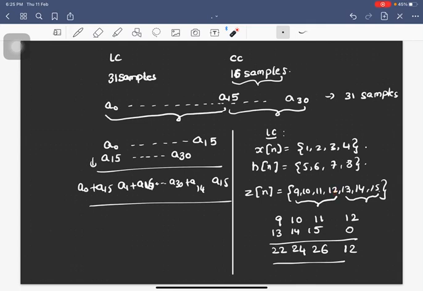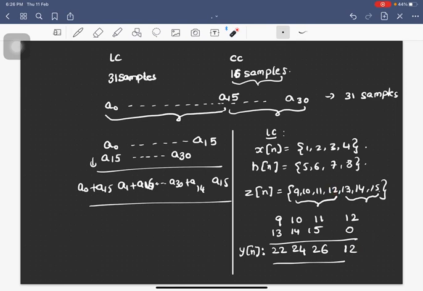And again, this is y of n. In y of n also, this is the 0th sample, 24 is the first sample, 26 the second sample, 12 the third sample. So y of 3 is equal to z of 3. All the remaining terms of z of n and y of n are differing. Only y of 3 and z of 3 are equal. So what is the 3? That 3 is the last sample of circular convolution. Always remember, the last sample of circular convolution will be equal to the same sample in the linear convolution. Here y of n's third sample and z of n's third sample will be the same.